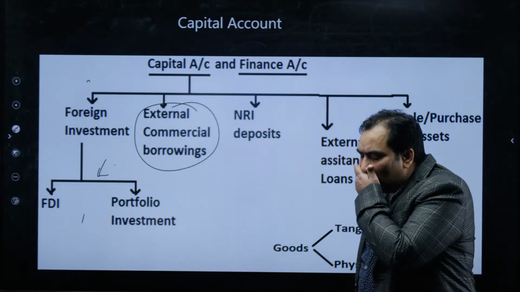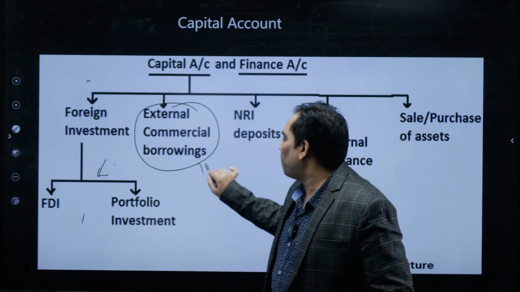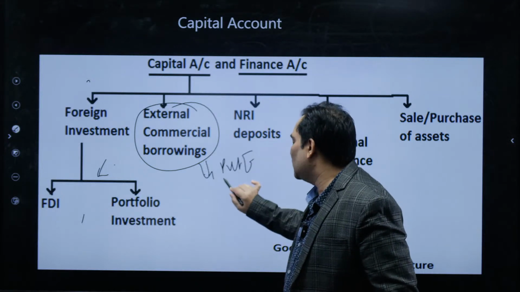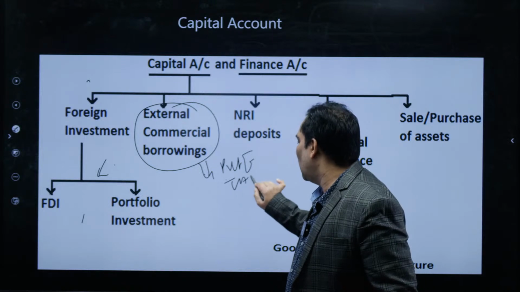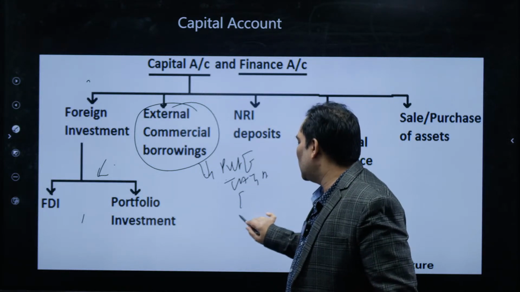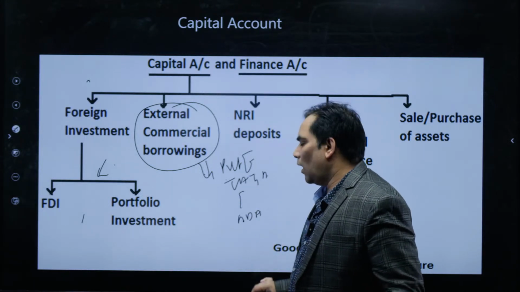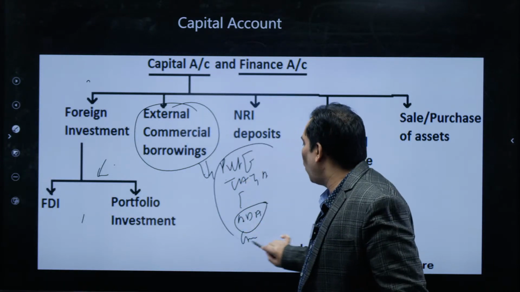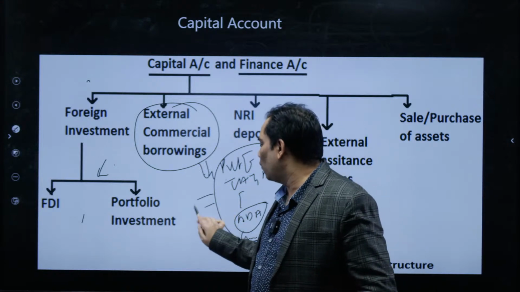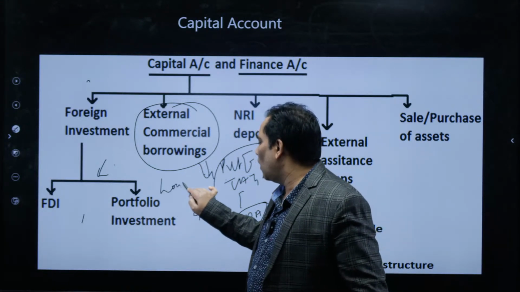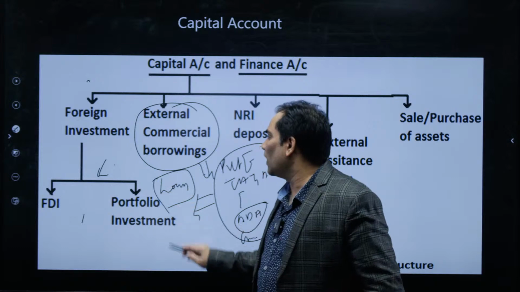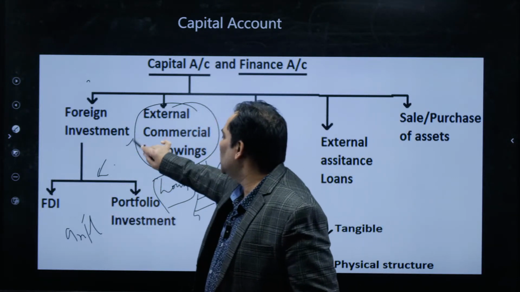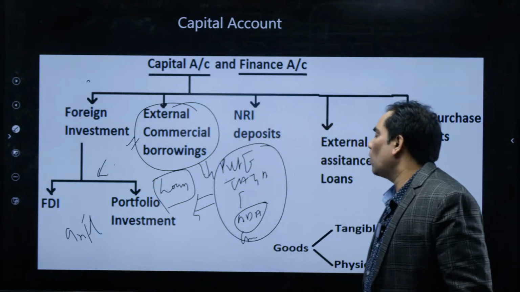What is the case of external commercial borrowing? If a private investor or entrepreneur, be it Reliance, the Tatas, Ambanis, Adanis, or an Infosys chairman, takes a loan or debt from a foreign country, that is an inflow of dollars, and that will be considered external commercial borrowing.